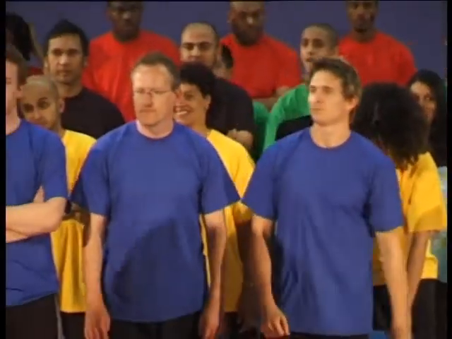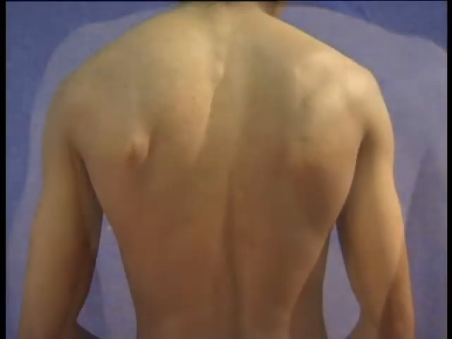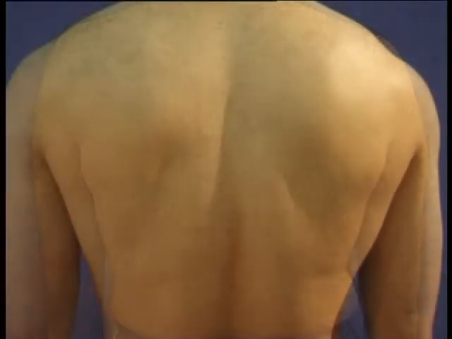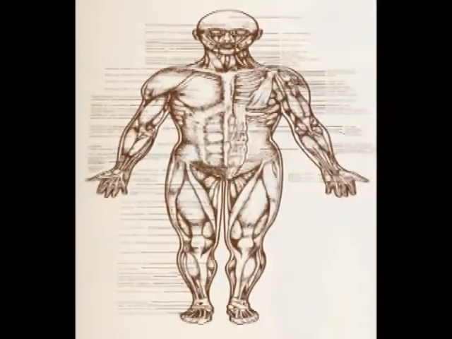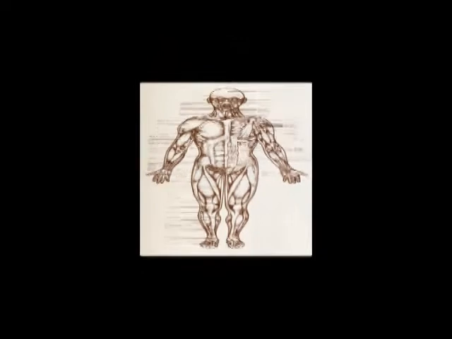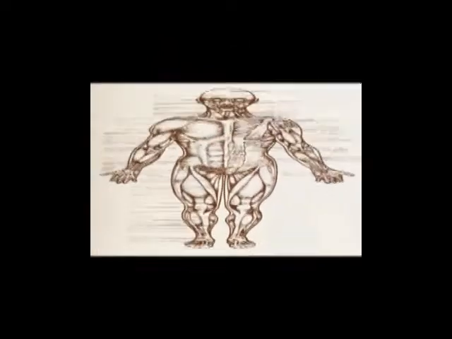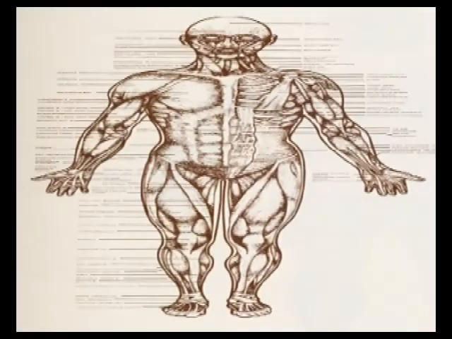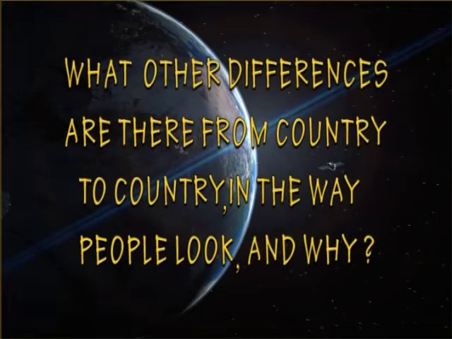There are so many different reasons why people look different, and although the human body can vary in features such as skin colour, height, build, generally speaking, from one country to another, the human body is pretty much the same. What other differences are there from country to country in the way people look, and why?